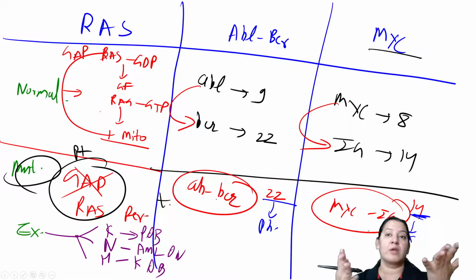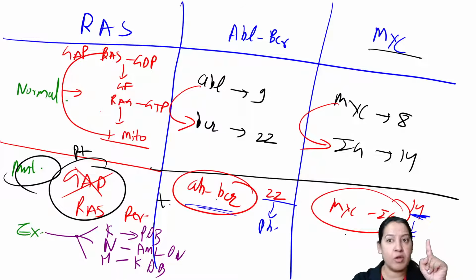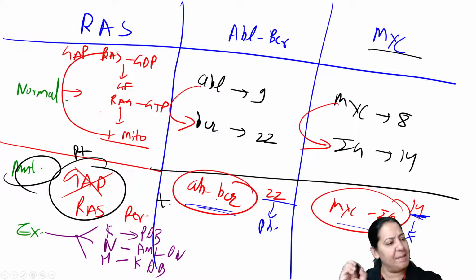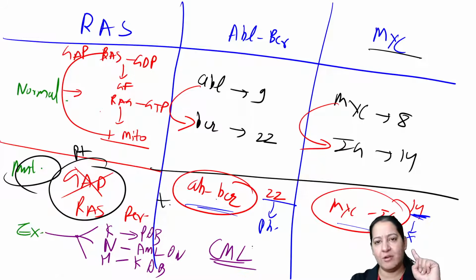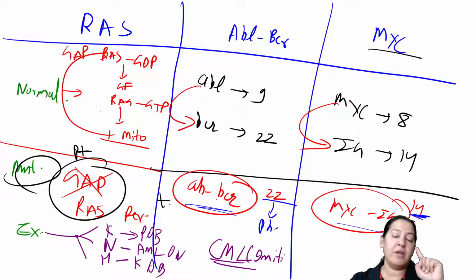So that leads to uncontrolled mitosis. This combination leads to uncontrolled mitosis and that leads to cancer. Now let me tell the examples. The examples are very easy. If I talk about ABL-BCR, it is only one, CML. No other types, only one type, CML. The treatment is imatinib. Questions come on treatment also. You have to learn the targeted therapy imatinib.